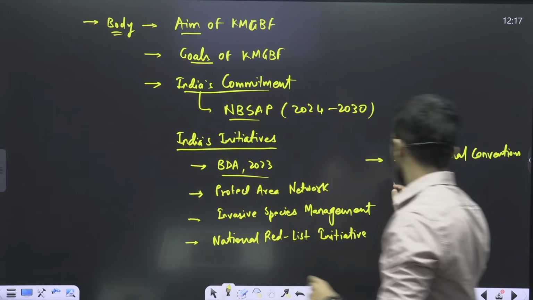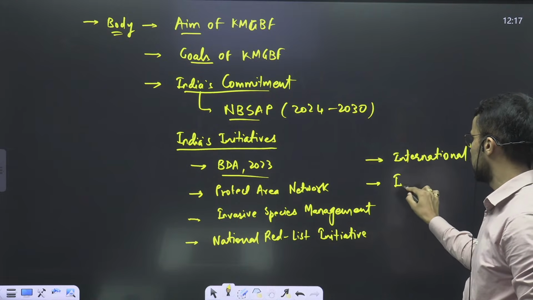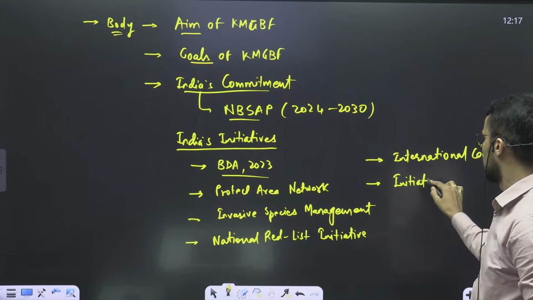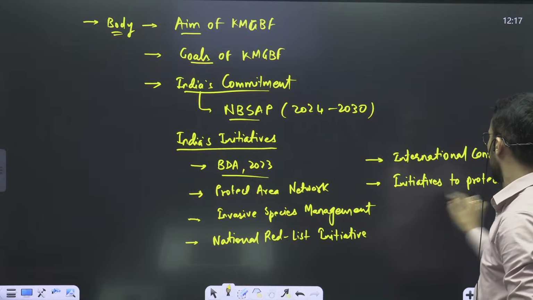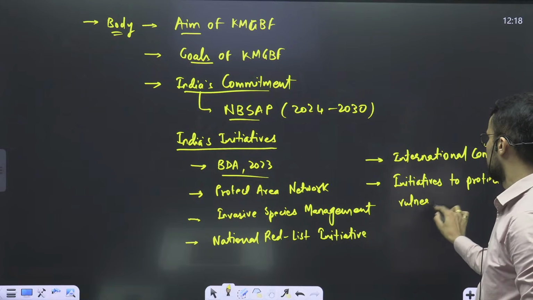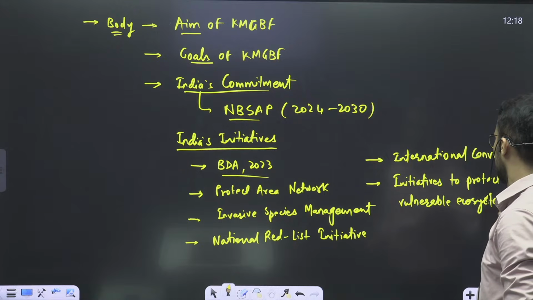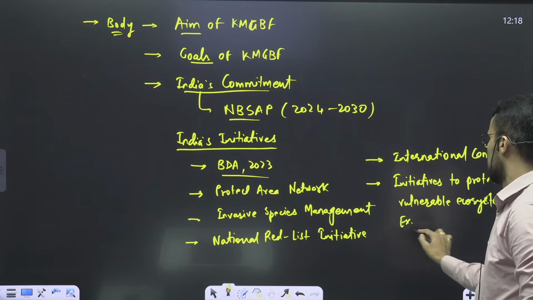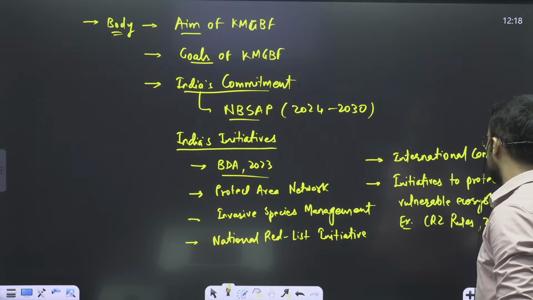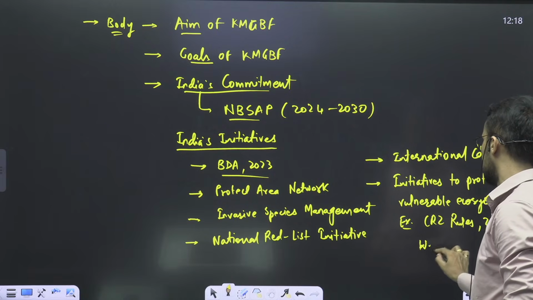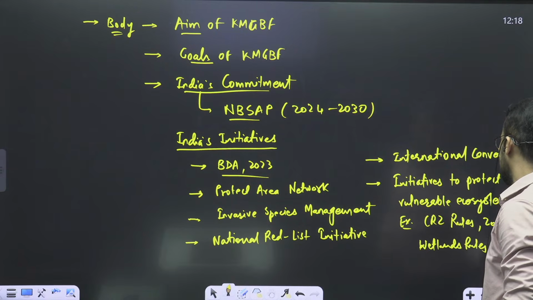Right, then we have also started initiatives to protect vulnerable ecosystems. Example, CRZ rules 2018, wetland rules 2017.